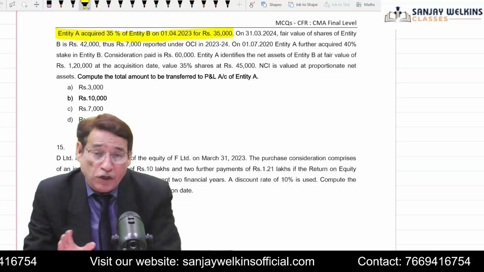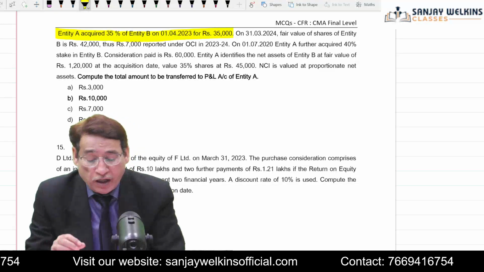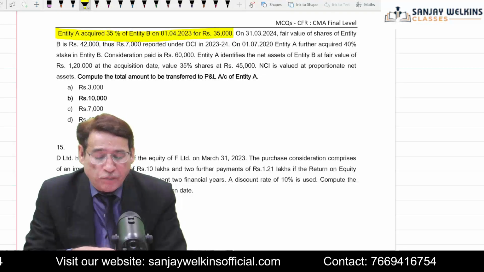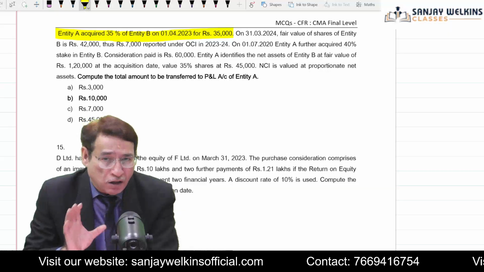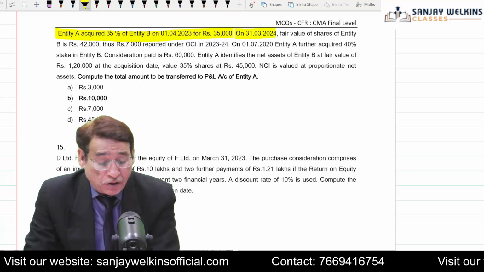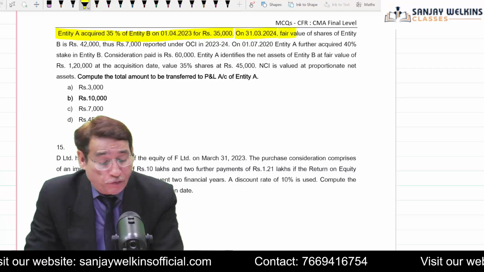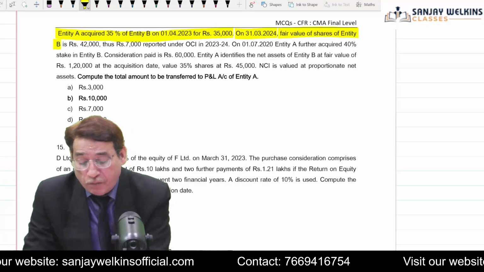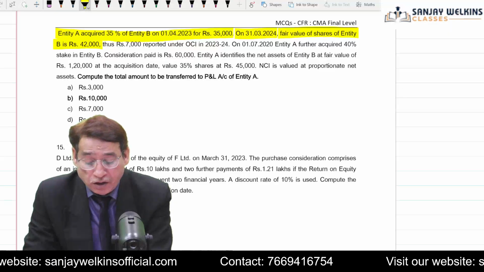Since we have control only to the extent of 35%, we do not have control in the real sense right now. But it is stated that on 31st/3/2024, the fair value of shares of entity B is equal to 42,000.